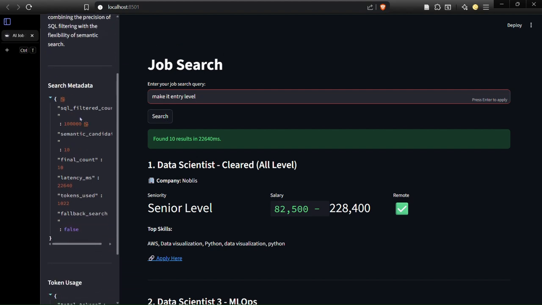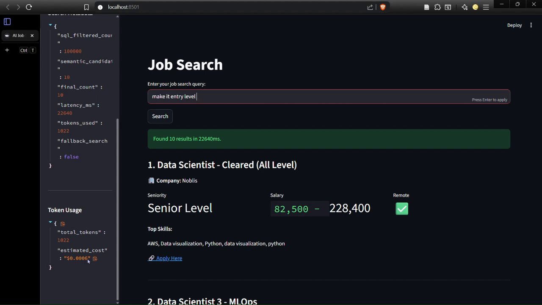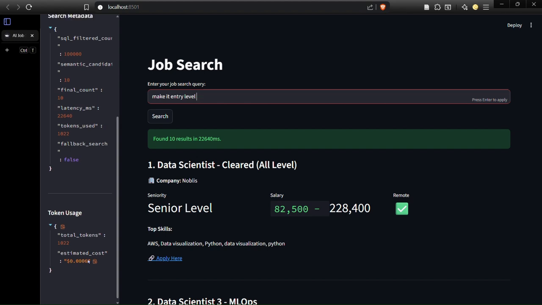Also we can see we had the 100K jobs, and then it was reduced, and how much the latency was, how many tokens it used, and how much the cost was, roughly around $0.0006.